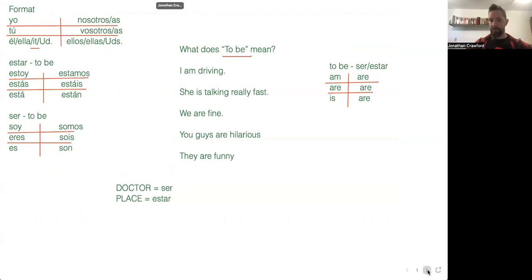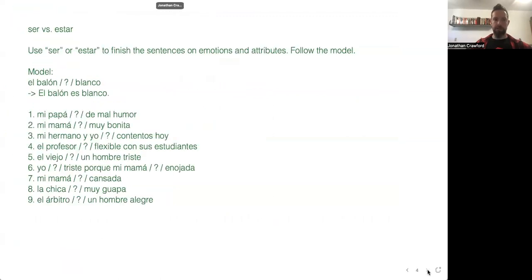But I think we used a different word for ball, which was balón. And so it'd be el balón es blanco. You can say pelota also means ball. Balón, ball. Like baloncesto means basketball, right? La pelota, el balón. Okay. So that was the model, the example that they gave us here. They, meaning me, because I wrote this.